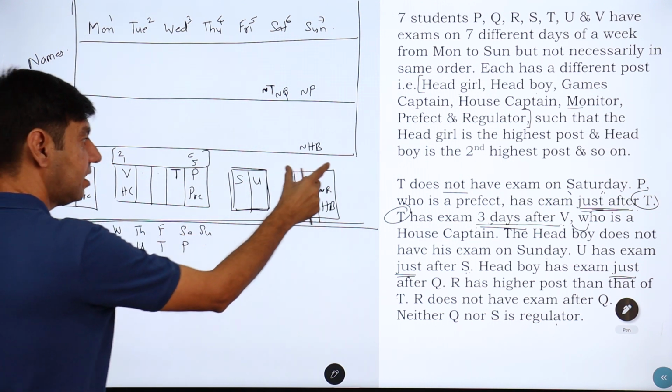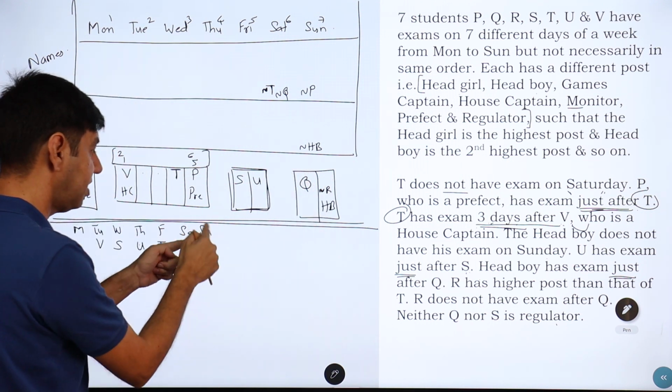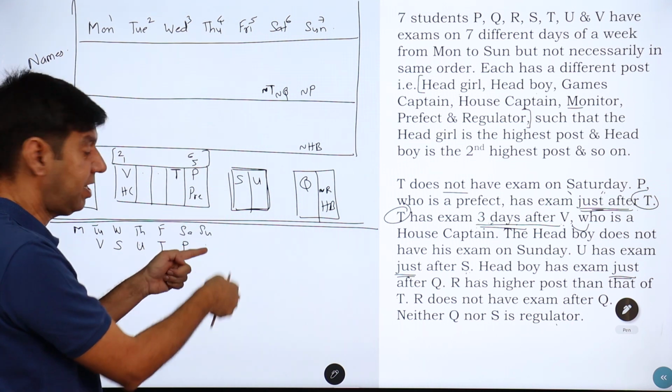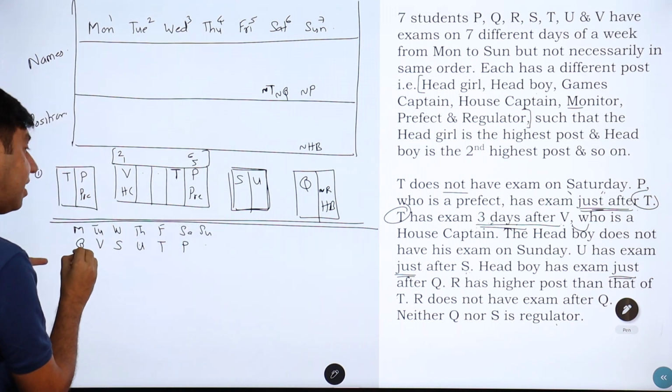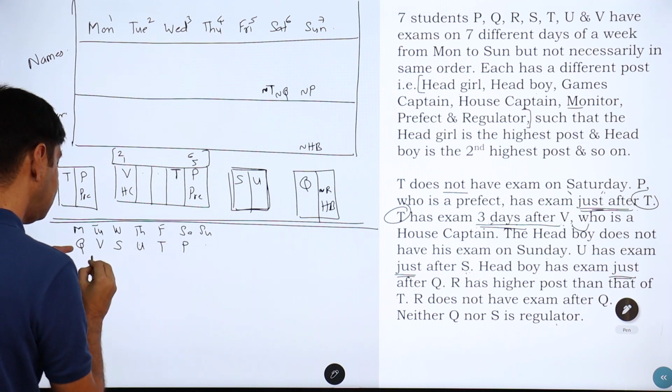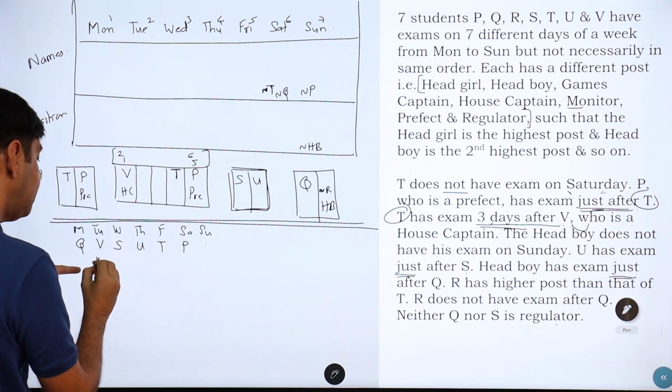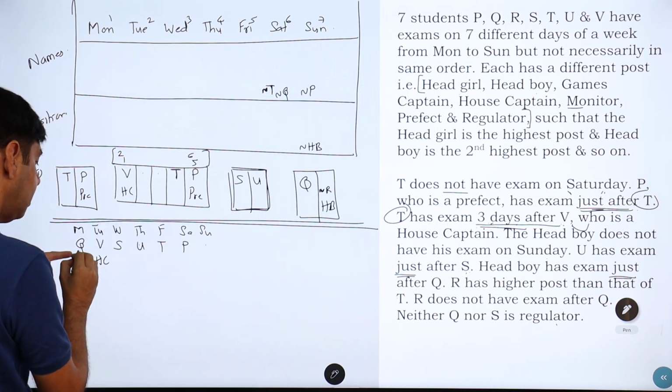This Q and R is Q, and another thing is a block. That Q can't be here because there's nothing behind. So the Q has to be here. And if the Q has to be here, this has to be head boy. But V is HC, right? So Q is going to be head boy.